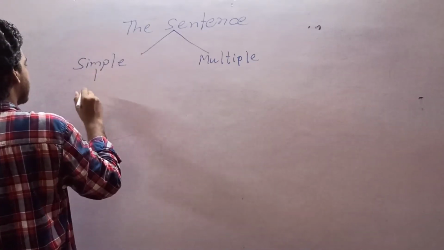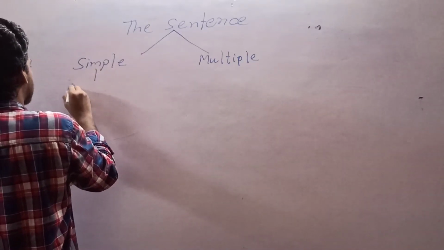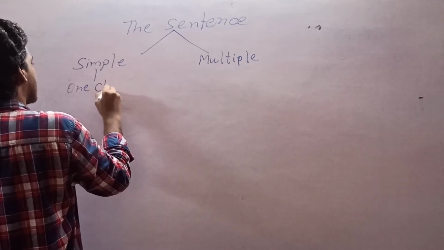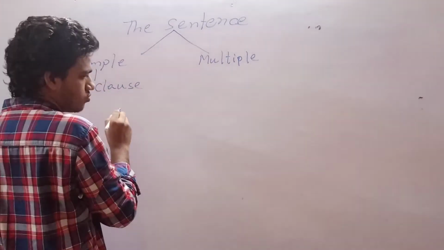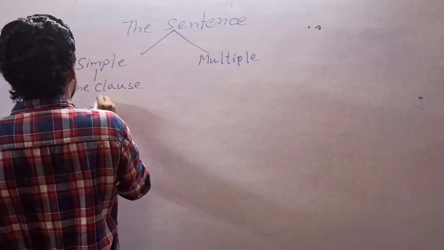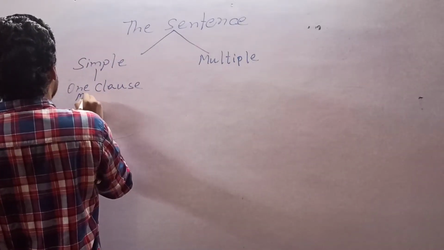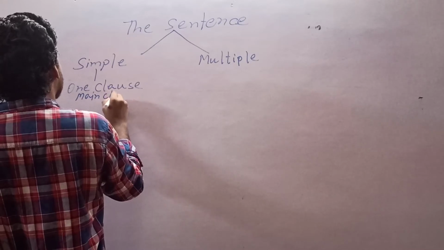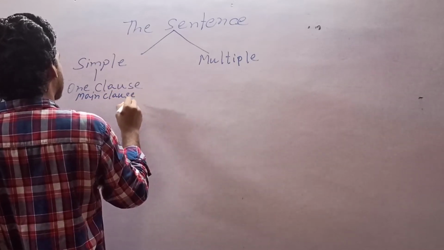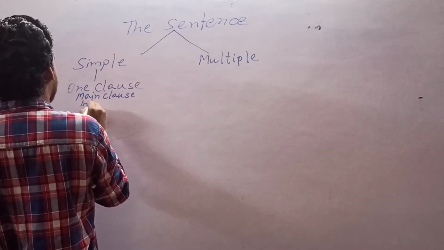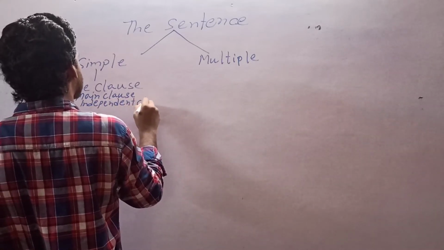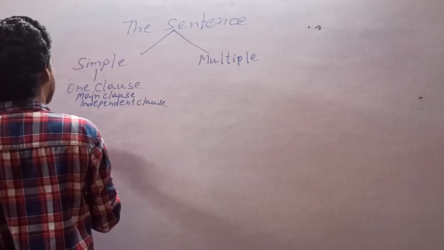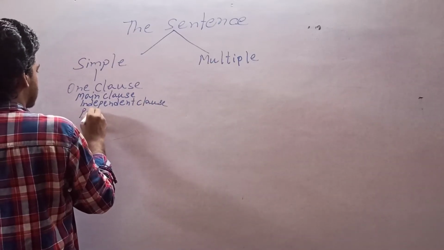Simple sentence has one clause, and this one clause is the main clause, or independent clause, or principal clause.